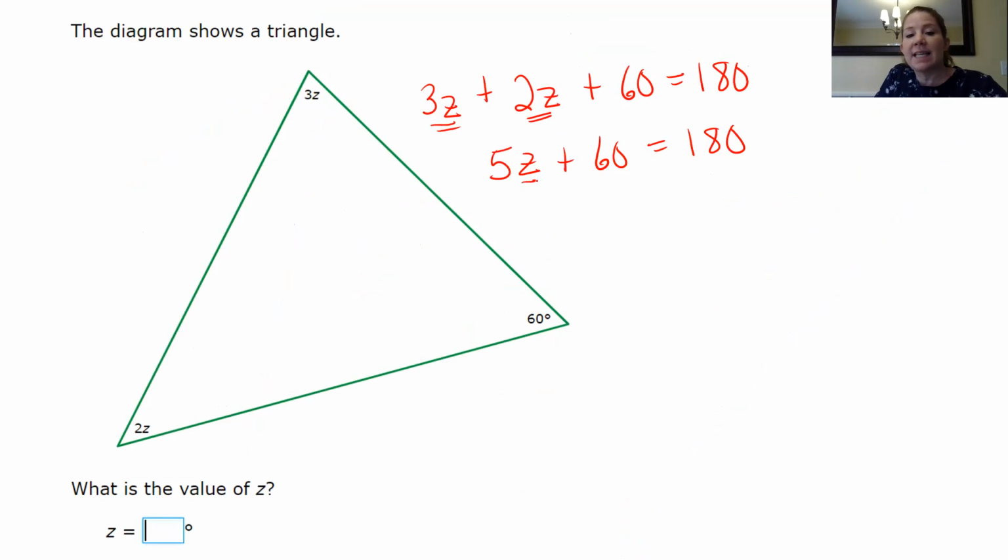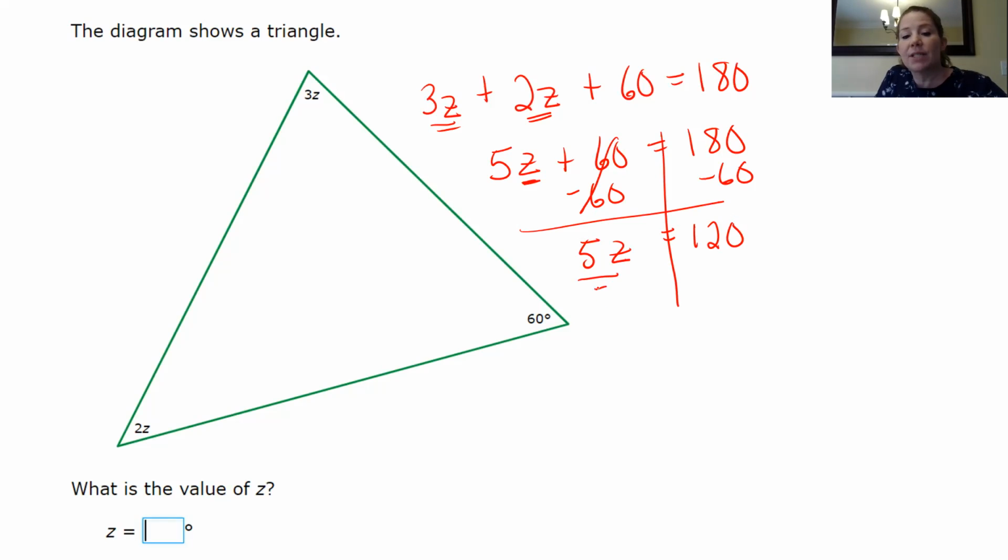We want to get Z by itself. So we're going to get rid of positive 60, so we're going to subtract 60. We bring down our 5Z because this is gone, equals 180 minus 60 is 120. I want Z by itself, so the opposite of times 5, I'm going to divide both sides by 5. 5 divided by 5 is 1, and 1 times Z is Z. So 120 divided by 5 is 24. So the value of Z is 24.